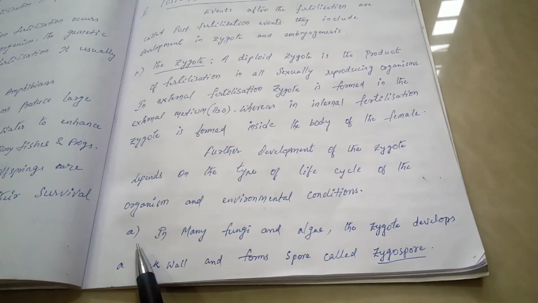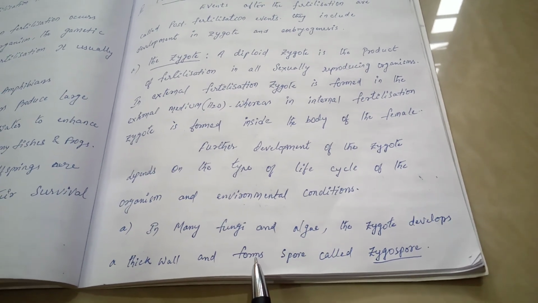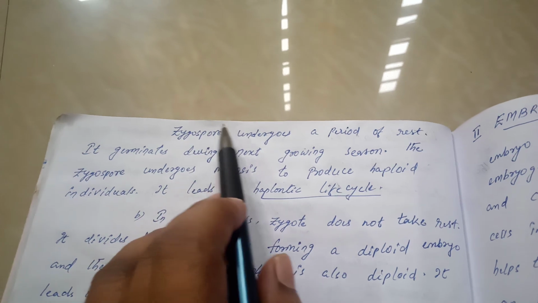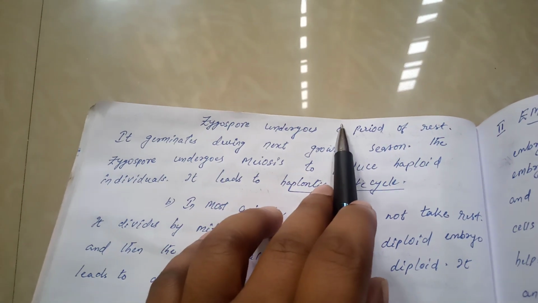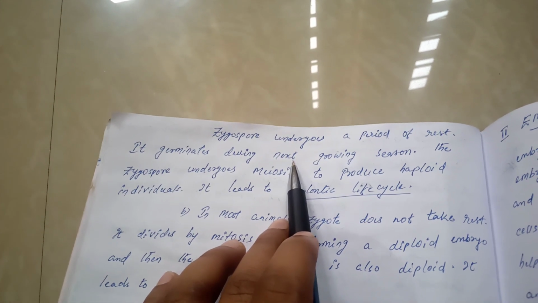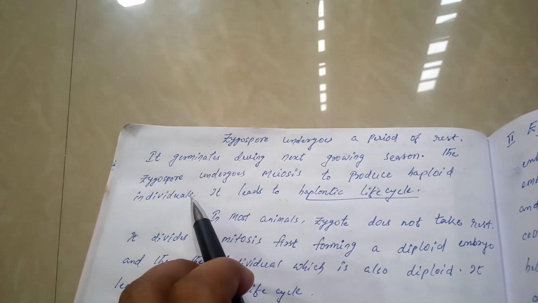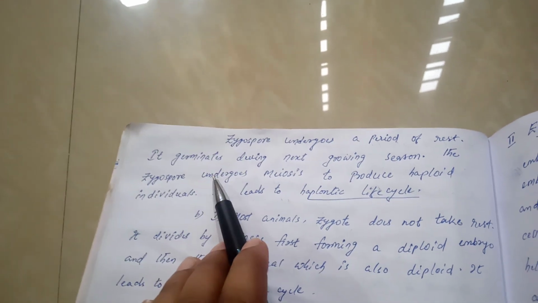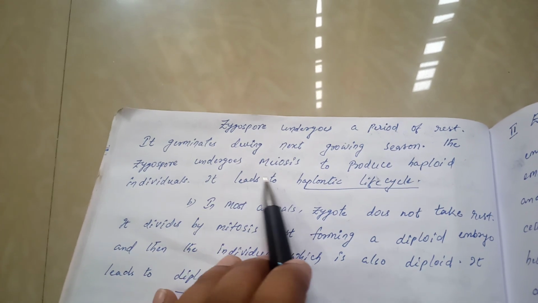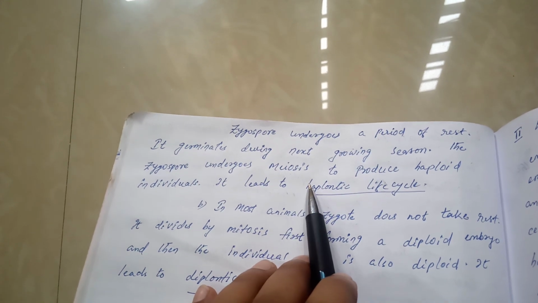So the first one is, in many fungi and algae, the zygote develops a thick wall and forms a spore called a zygospore. Then the zygospore undergoes a period of rest. It germinates during the next growing season. During favorable conditions, it germinates, and the zygospore undergoes meiosis to produce haploid individuals. This kind of further development of zygote leads to haplontic life cycle. So haplontic life cycle can be found in many algae and fungi.